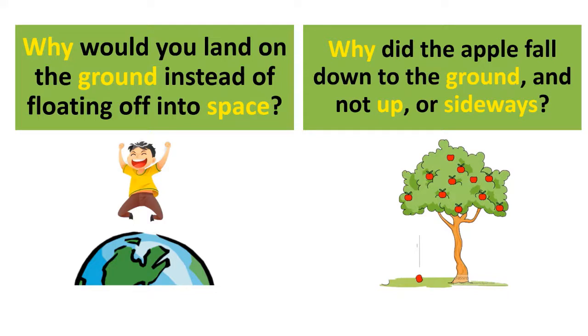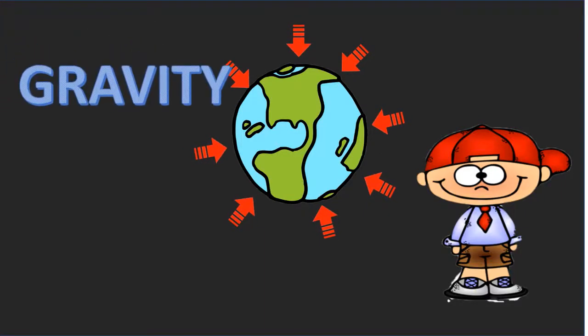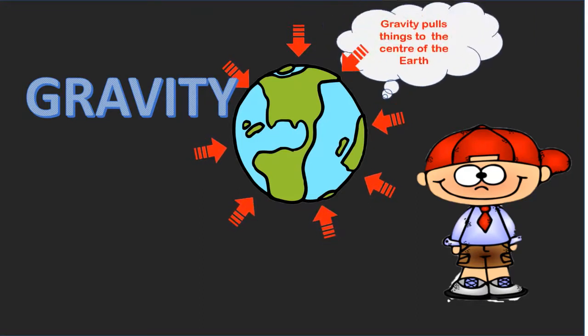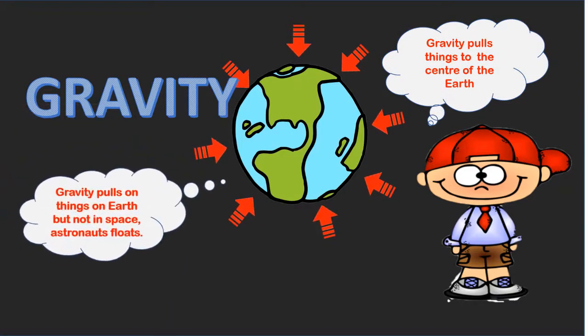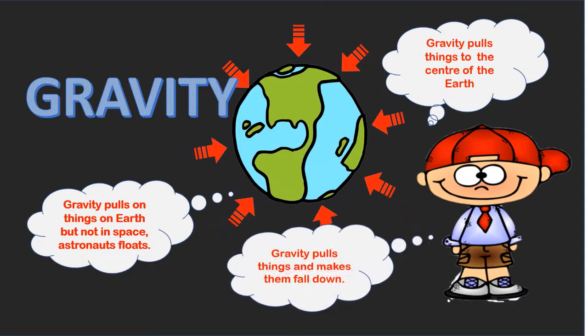Why would you land on the ground instead of floating off into space? Why did the apple fall down to the ground, and not up, or sideways? Yes, the answer is gravity. As we know that, gravity pulls things to the center of the Earth. Gravity pulls on things on Earth, but not in space because astronauts float. It also pulls things and makes them fall down.